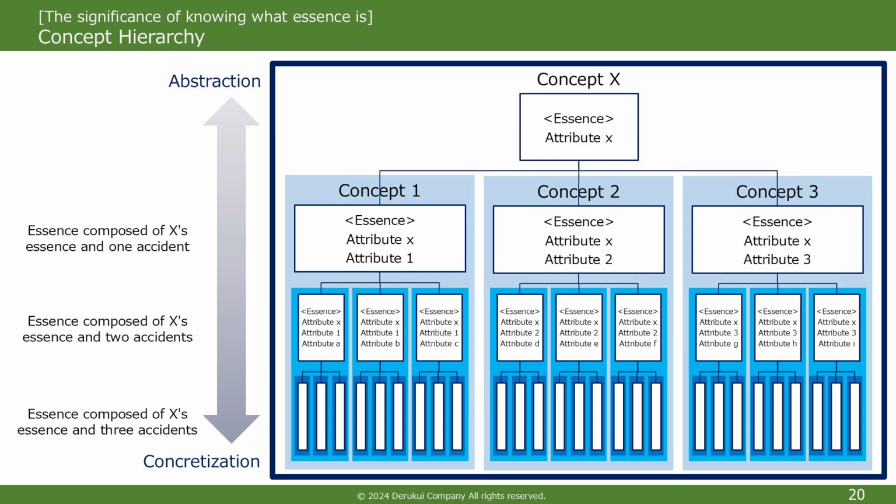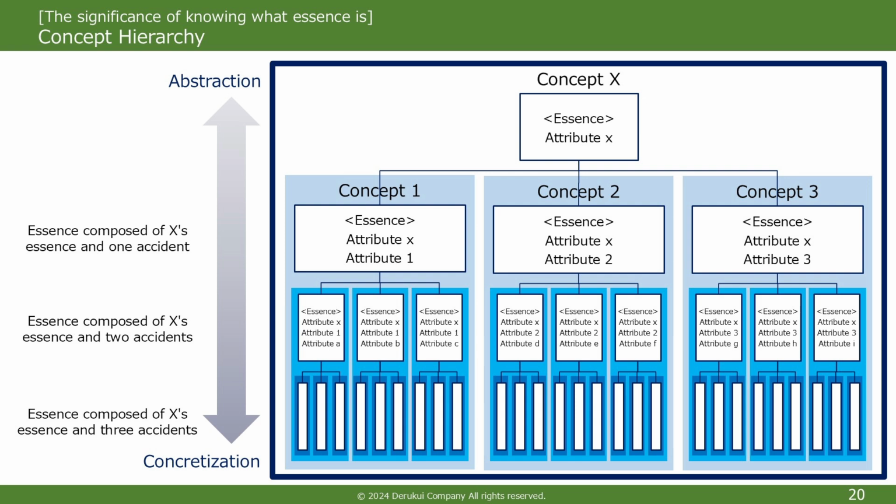And an individual thing as one of a concept is a recognition that expresses a real thing. So, a concept is abstract in the sense that it is something that has been created by discarding accidents from a real thing. With this in mind, let's look at the recognition model of the chart. Let's say that concept X in the chart has attribute X, which is its essence. Then, we can obtain concept 1, which is one level lower than concept X, by adding attribute 1 to the essence of concept X. In the same way, we can obtain concept 2 and 3, which are one level lower than concept X, by adding attribute 2 and 3 to the essence of concept X, respectively.